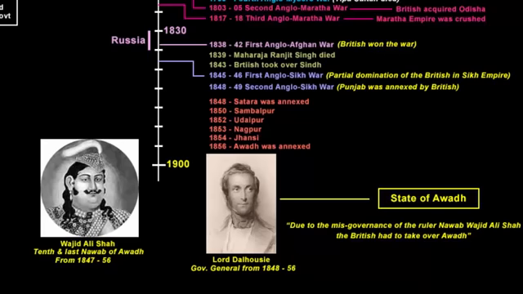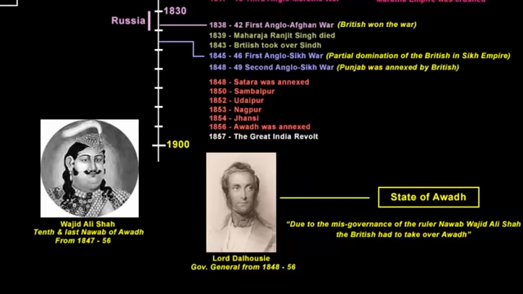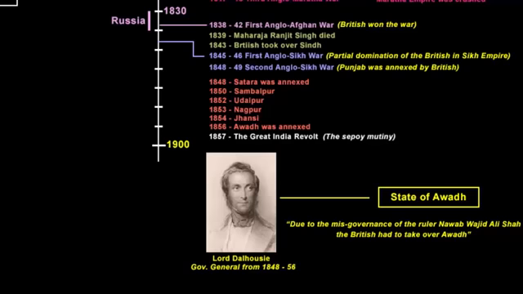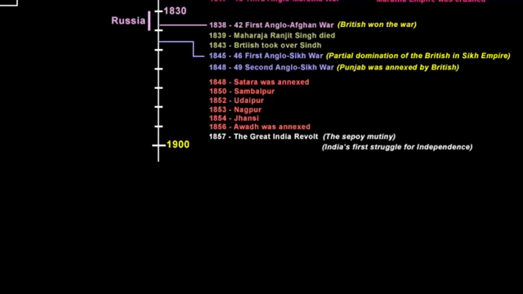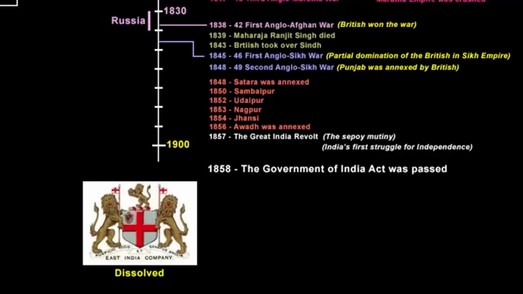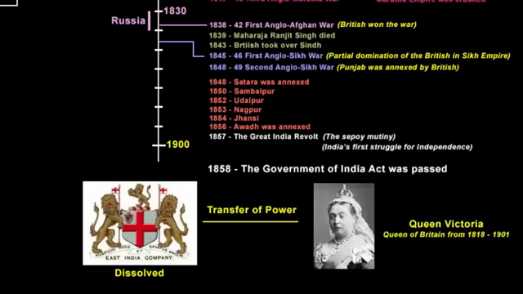Seeing this, it enraged the people of Awadh, who later joined the Great Revolt that broke out in 1857. This revolt was also known as the Sepoy Mutiny and also India's first struggle for independence. The revolt of 1857 saw the end of the East India Company's rule in India. On August 2, 1858, the British Parliament passed the Government of India Act 1858. Under this act, the company was formally dissolved and its ruling powers over India were transferred to the British Crown. In other words, from here on, the era of the new British Raj started, which lasted until partition of India in 1947, about which we will learn in a separate video.